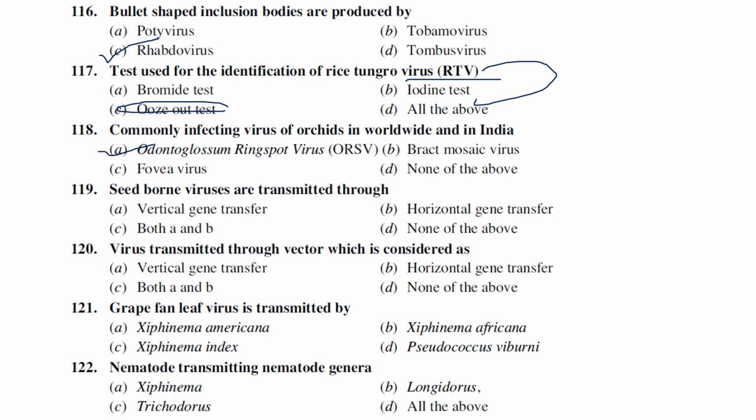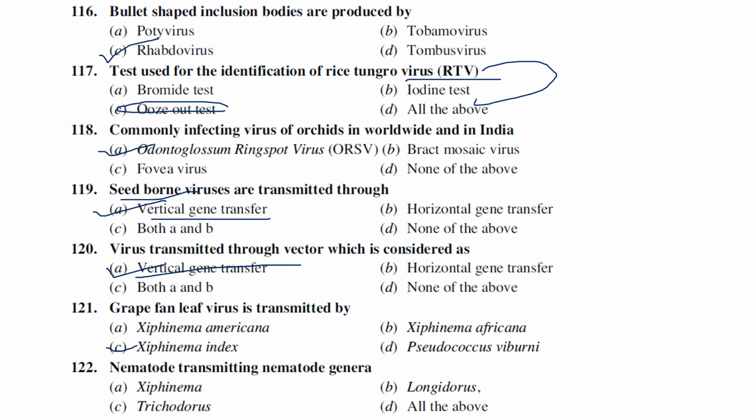Okay, seed-borne viruses are transmitted through, generally, vertical gene transfer. Viruses transmitted through vectors, which is considered as, just a minute. This is also vertical gene transfer only. Seed-borne viruses are transmitted through vertical gene transfer, as well as viruses transmitted through vectors, which is also considered a vertical gene transfer. Okay, grape fanleaf virus is best known to be transmitted by Xiphinema index.